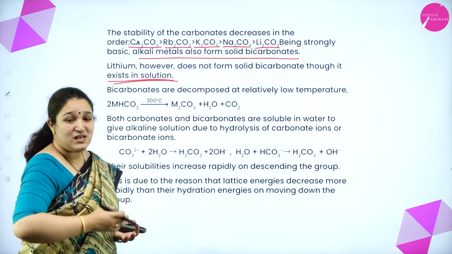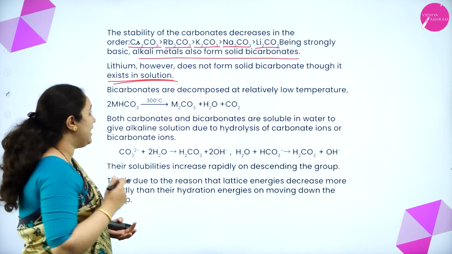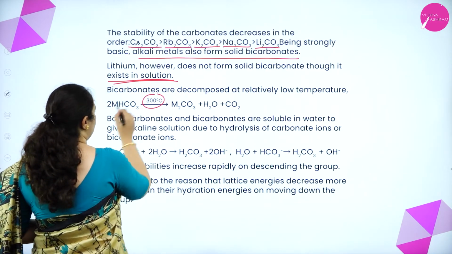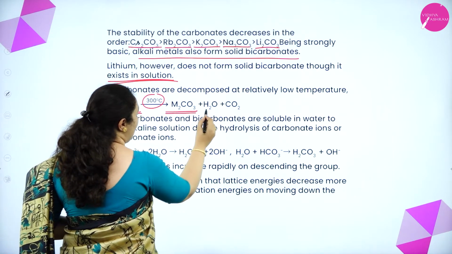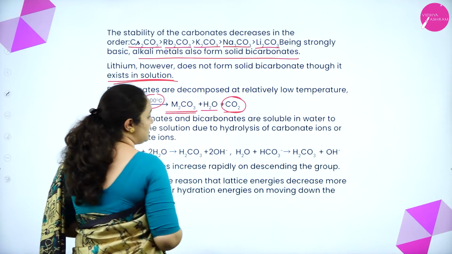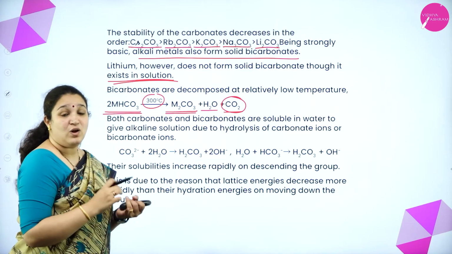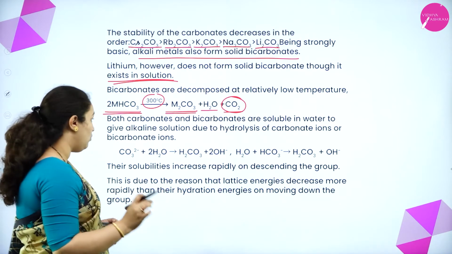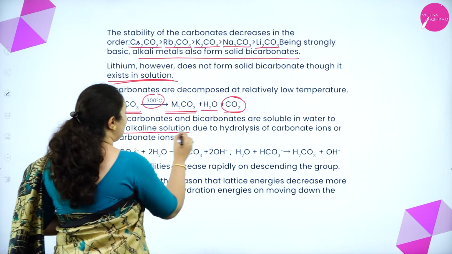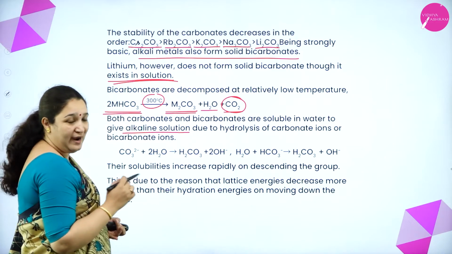Compared to carbonates, bicarbonates decompose at a lower temperature, as you can see here. Bicarbonates at 300 degrees Celsius form carbonates, water and liberate carbon dioxide gas. Bicarbonates as well as carbonates are both soluble in water and they give alkaline solutions due to hydrolysis.